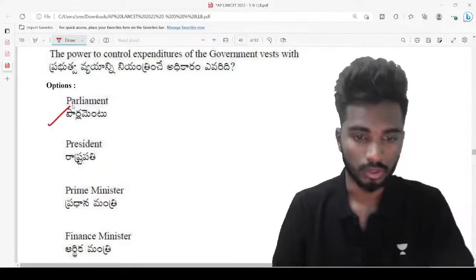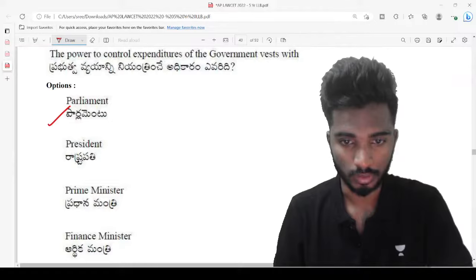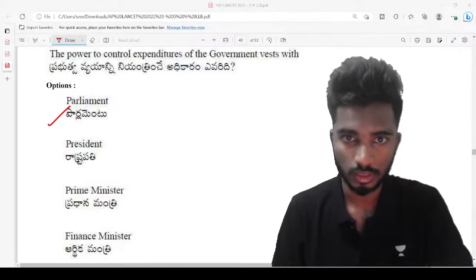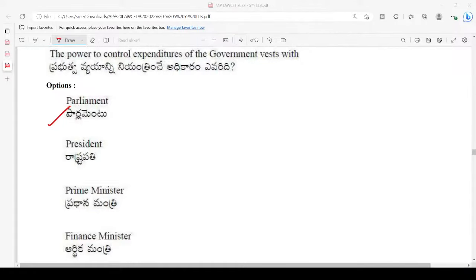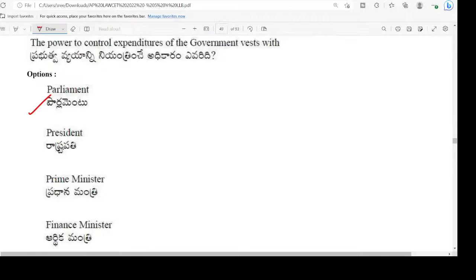So it is Parliament. You want me to reduce my picture? Okay. Just a second. Oh, it is like I lost it completely. It is not allowed.